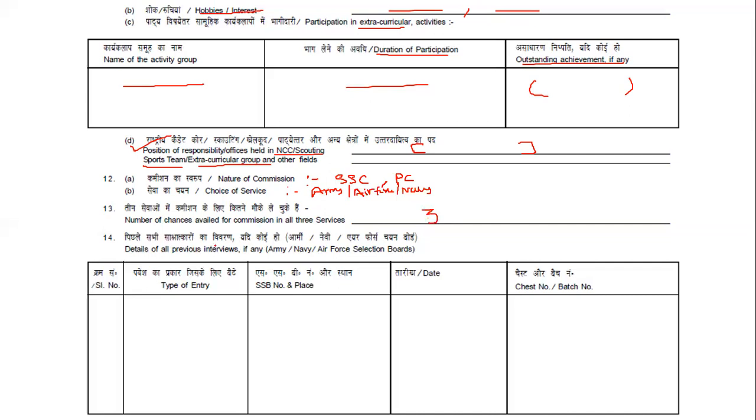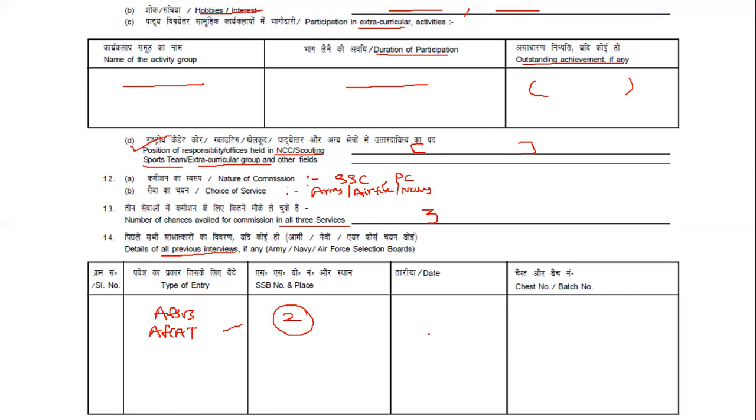And here, details of all previous interviews you will be writing. If you have already been to SSB interviews, then you'll write here what type of entry. Type of entry, for example, AFCAT for Air Force. You'll be writing SSC special entry, NCC special entry, like those things. And then here, what's the number of the SSB? You'll be knowing everything over there.